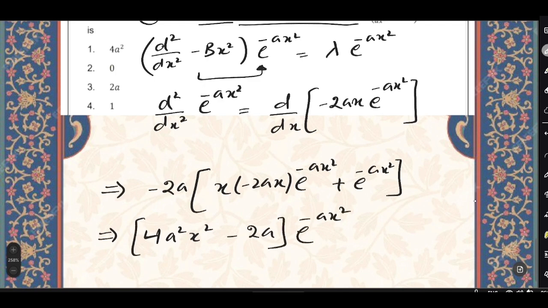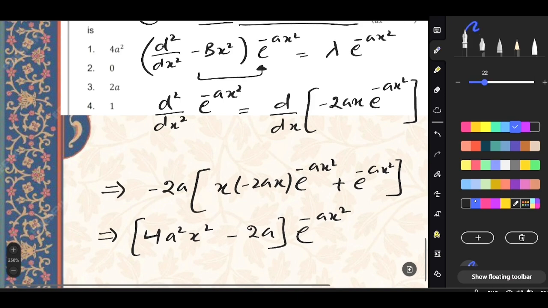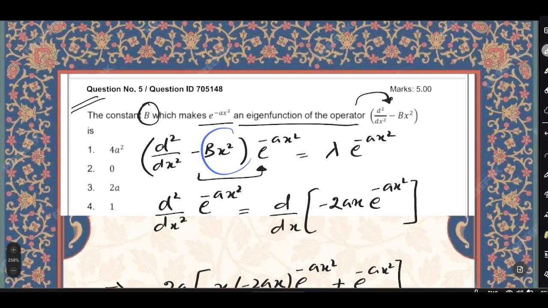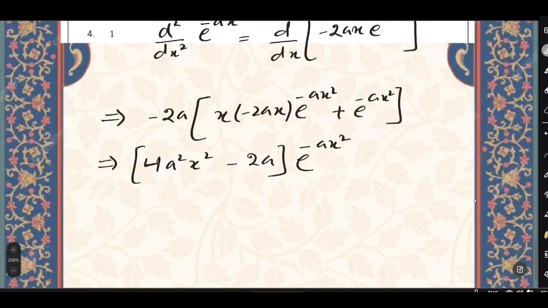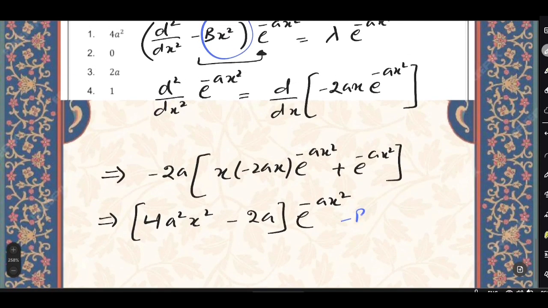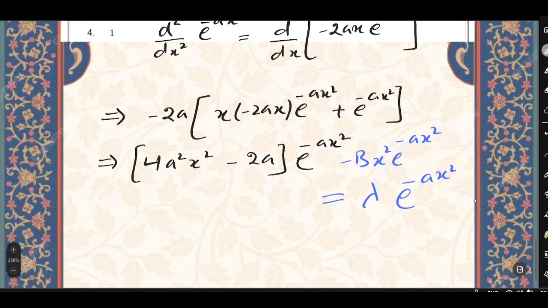Now we have to add the first term that we left out, this −bx² term, so −bx² e^(−ax²) should be equal to lambda times e^(−ax²).